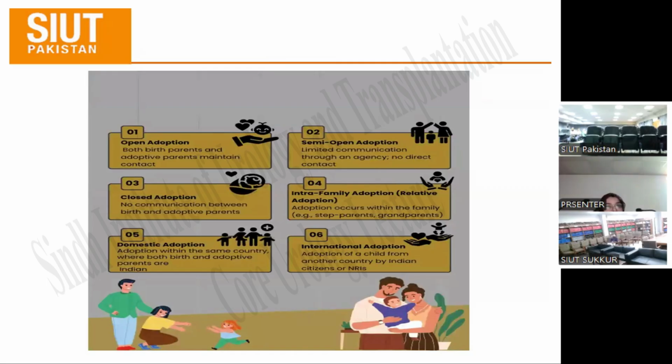These are the categories of adoption. In open adoption, both birth parents and adoptive parents maintain contact. In closed adoption, there is no communication between the birth and the adoptive parents. In domestic adoption, the adoption is within the same country, where both birth and adoptive parents are from the same country. Semi-open adoption involves limited communication through an agency, or no direct communication between both the parties. In intra-family or relative adoption, the adoption occurs within the family, like step-parents or grandparents. In international adoption, the child is adopted from another country.